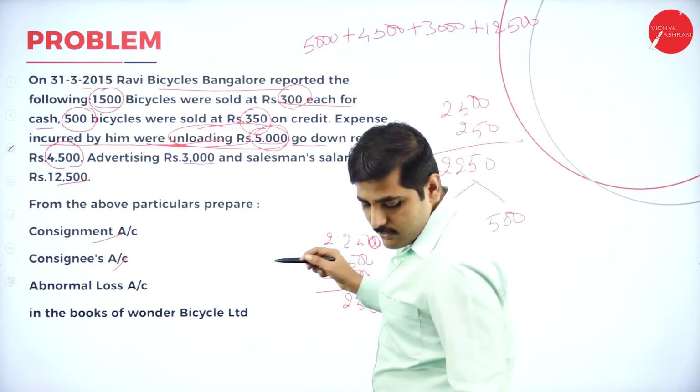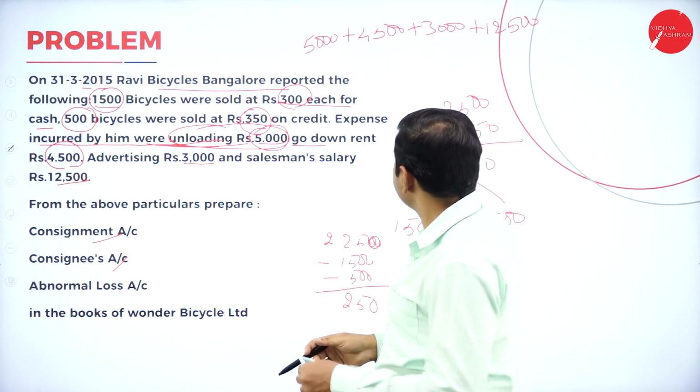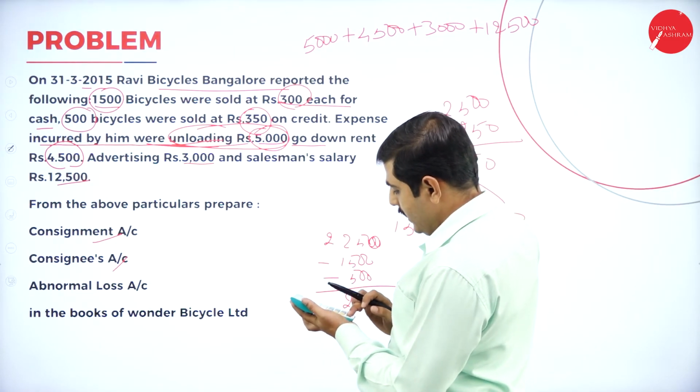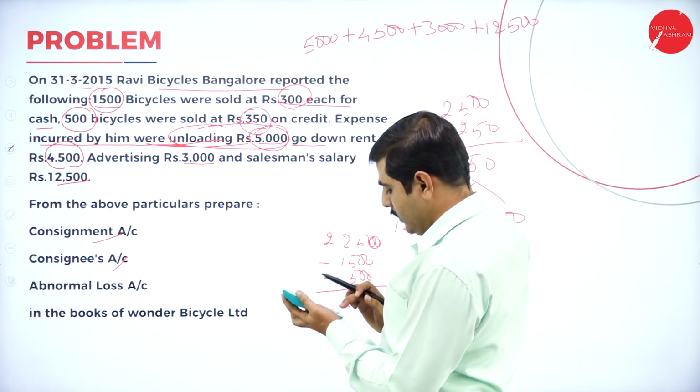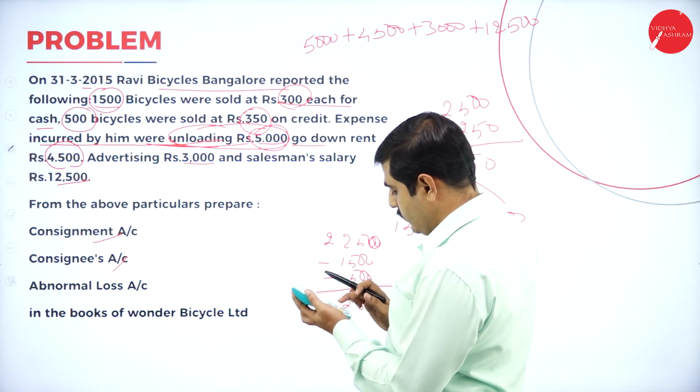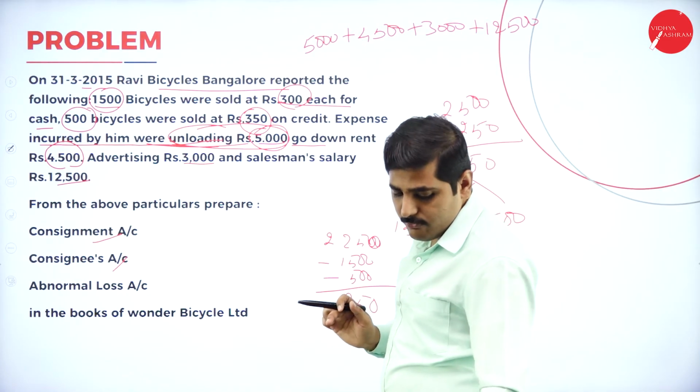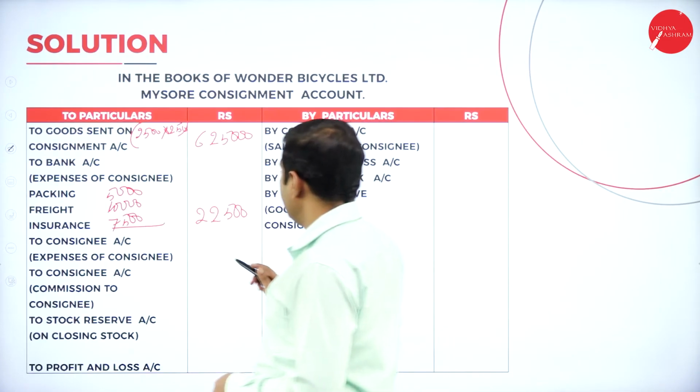Add all the amounts, then you'll get the expense of consignee. It is 25,000 he has spent.